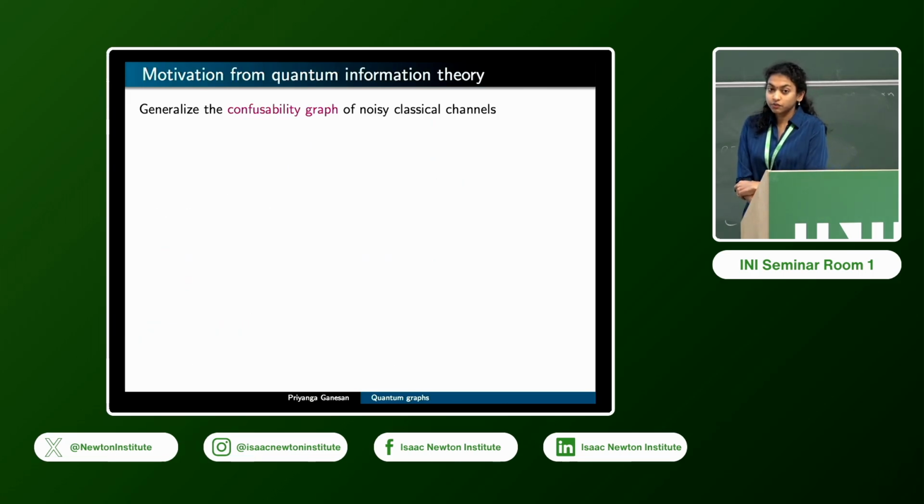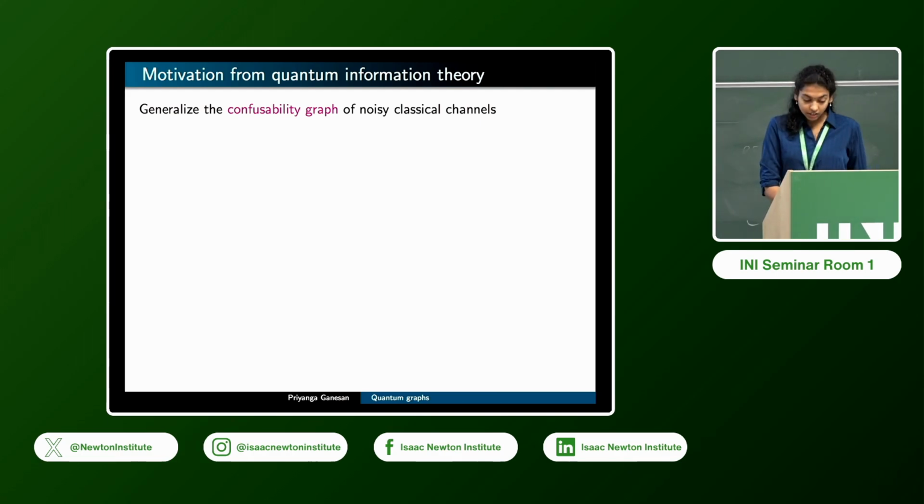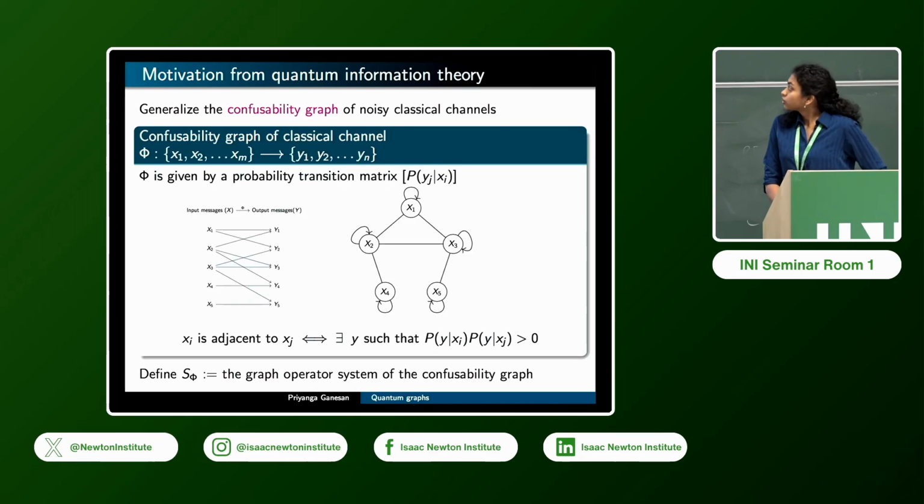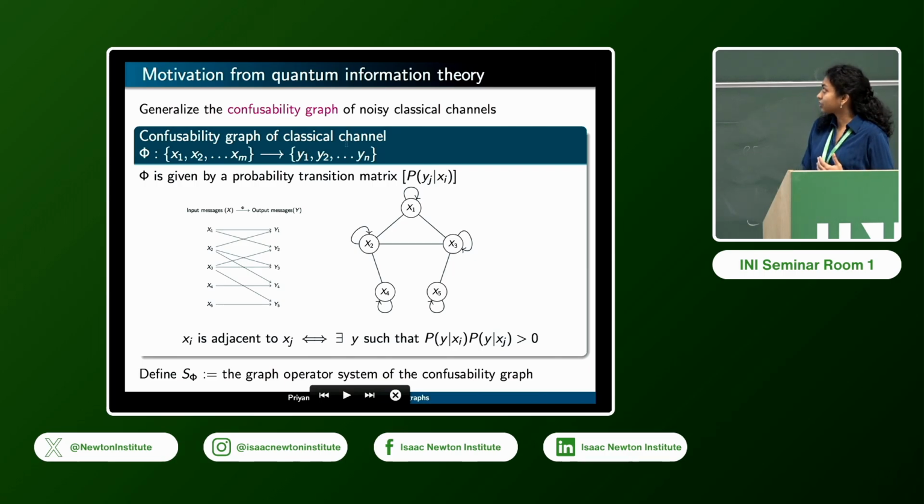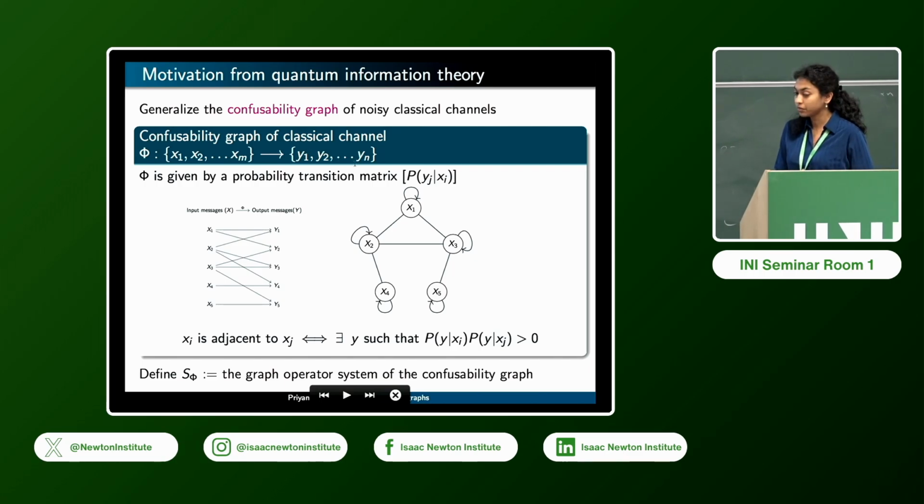And so one motivation for studying quantum graphs comes from quantum information theory, and that is particularly associated with the confusability graph of noisy classical channels. So let's say you have a noisy classical communication channel. So there are some input messages or input alphabets, x1 to xm, and there are some output alphabets, y1 to ym. This is a noisy communication channel, and by that I mean that there is a probability transition matrix associated with this channel.